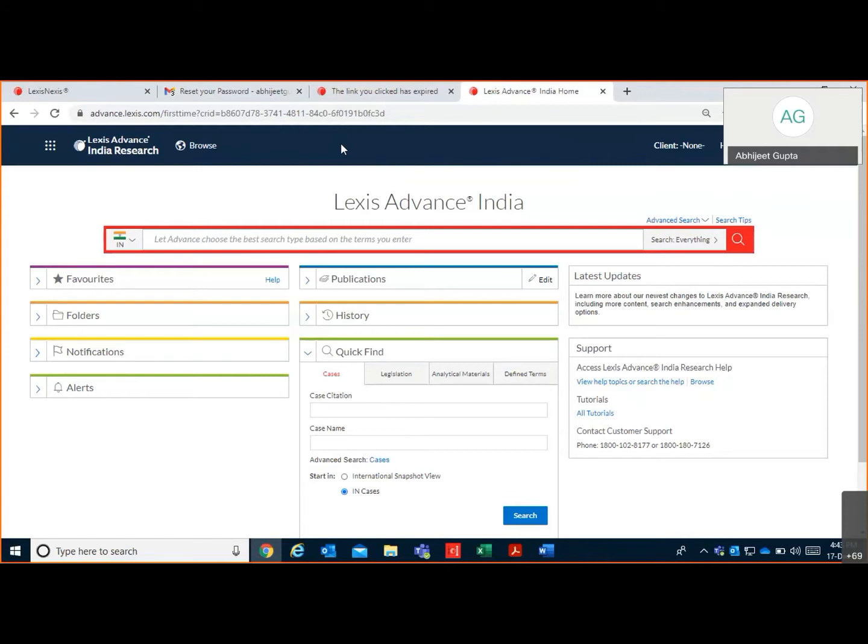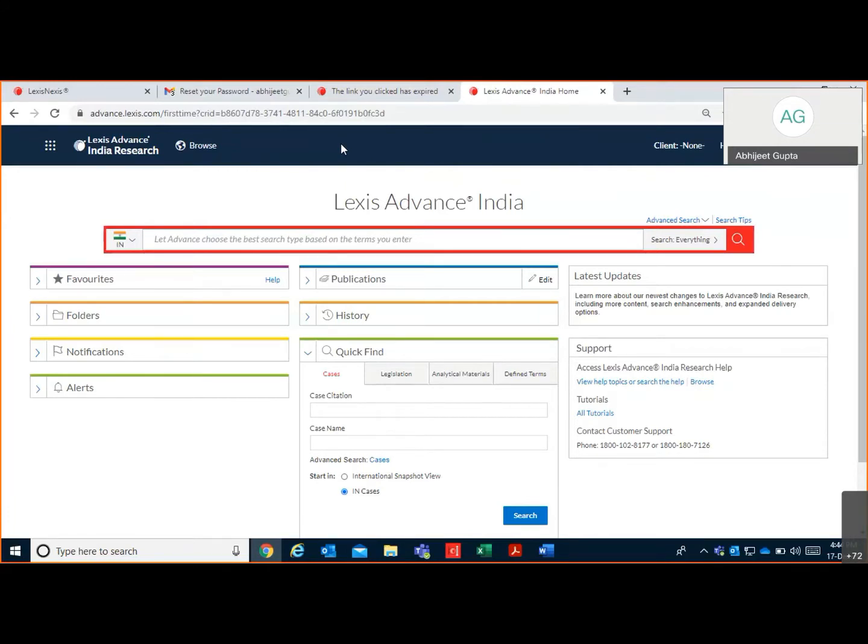As you are already aware, primary material comprises the cases and legislation, whereas secondary material comprises the proprietary content of LexisNexis in terms of commentary. So this is the landing page, and you must appreciate that we keep it very neat and clean to increase the user satisfaction level.